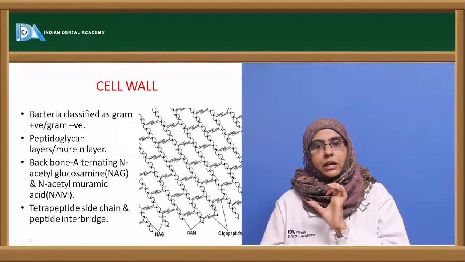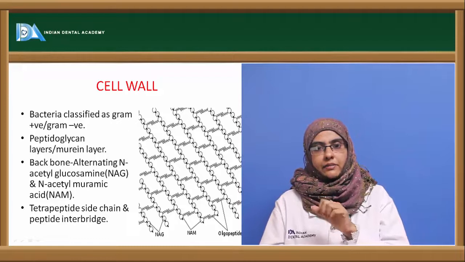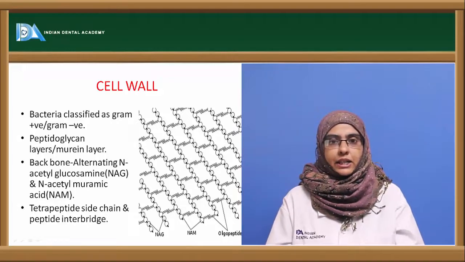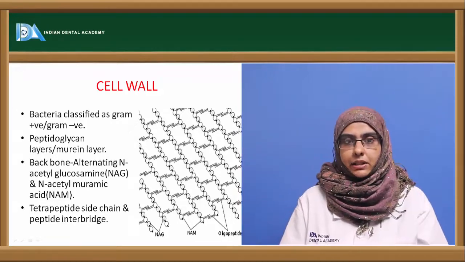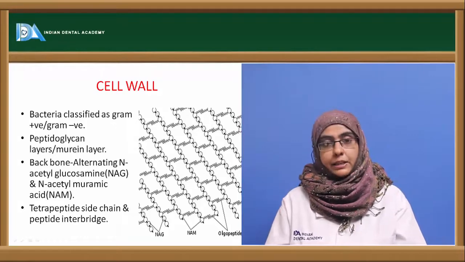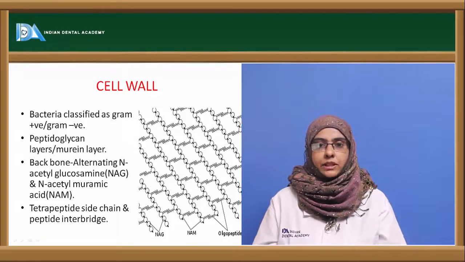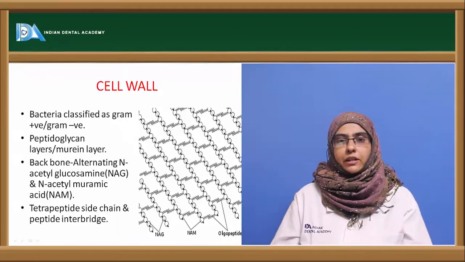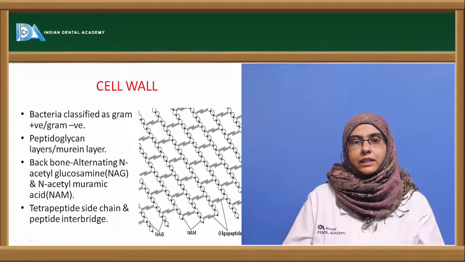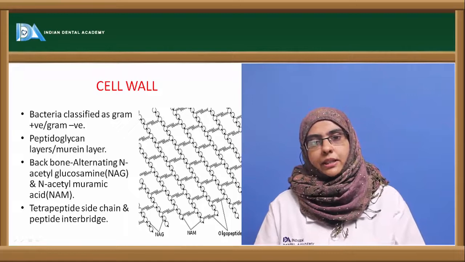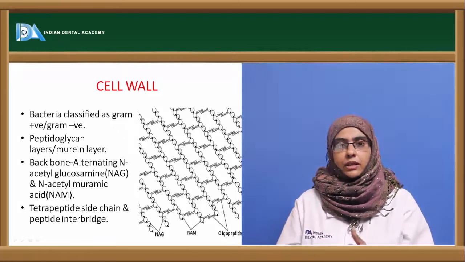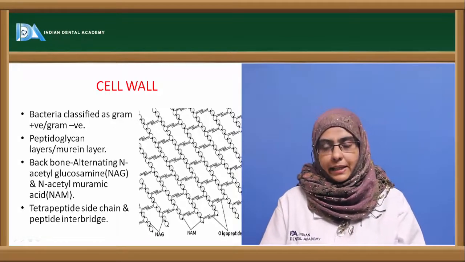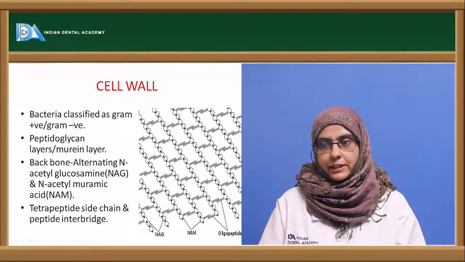So these mycobacteria have to be stained with a different staining technique called the Ziehl-Neelsen method, whereas normal bacteria can be stained with the help of Gram staining. It was Christian Gram who, in 1884, discovered this staining technique, called Gram staining, which helps to classify bacteria into Gram positive and Gram negative based upon the chemical composition of the bacteria.